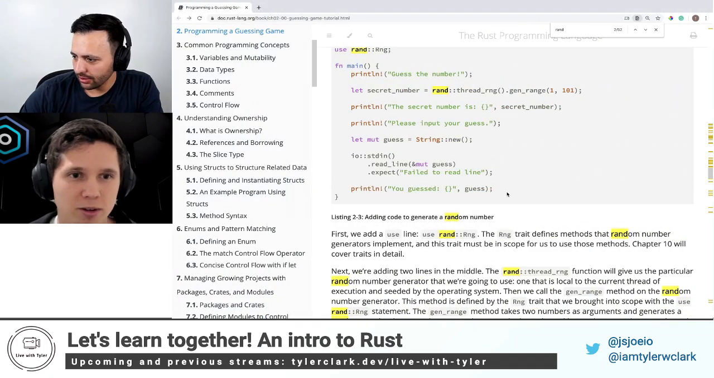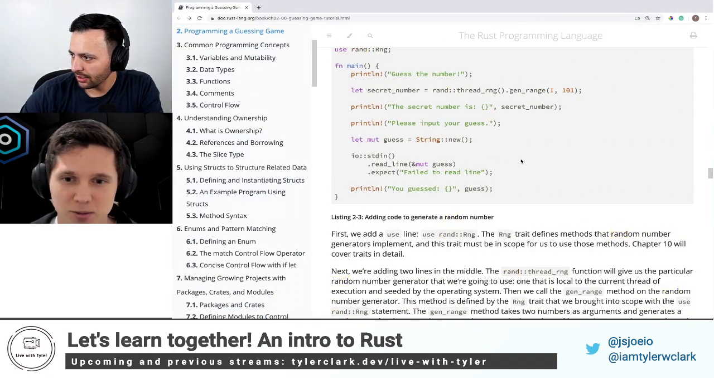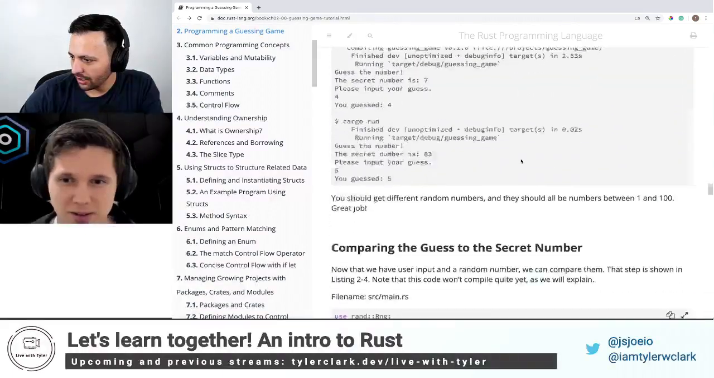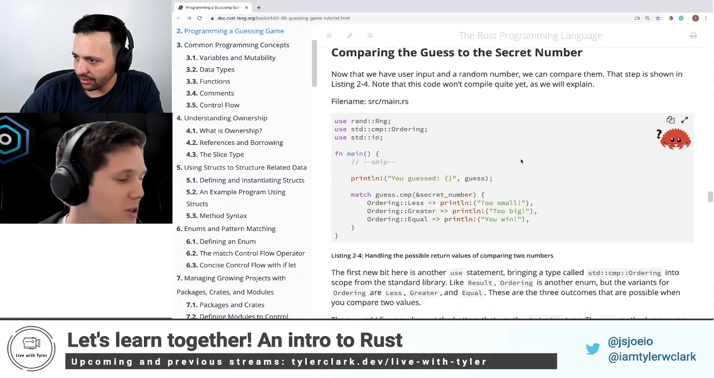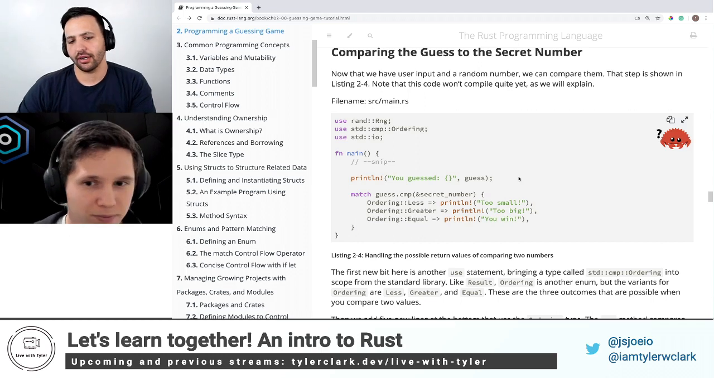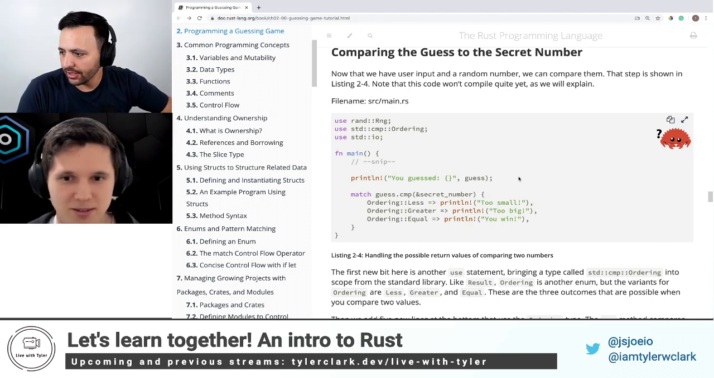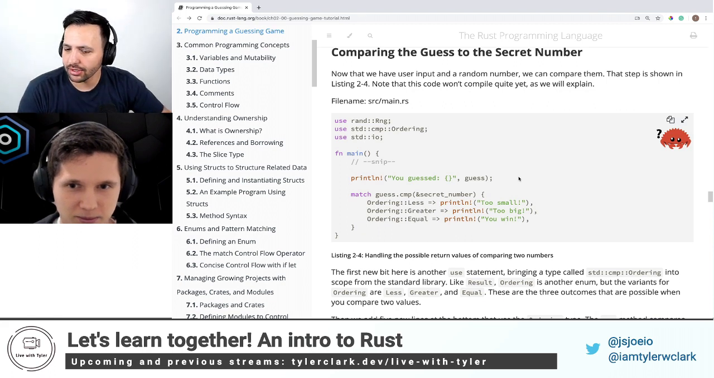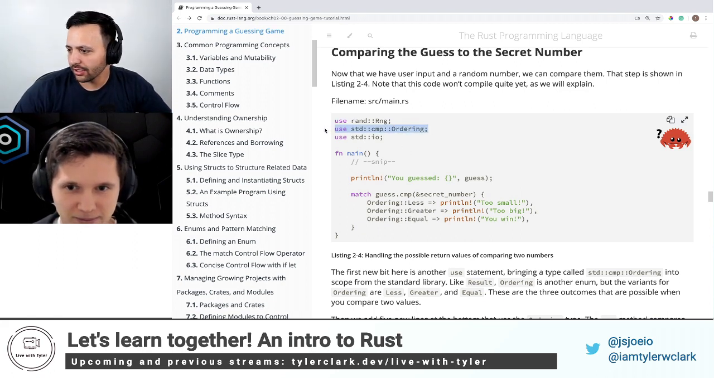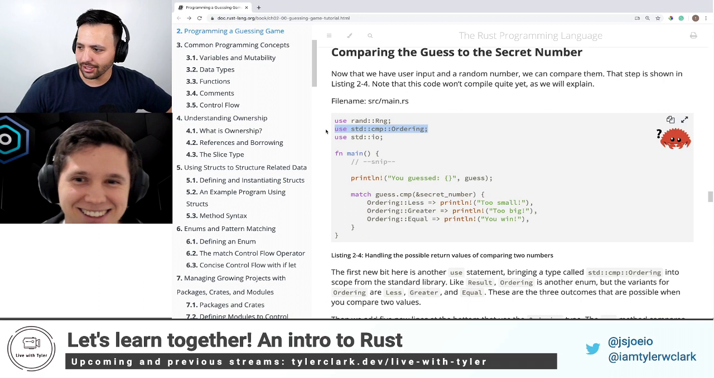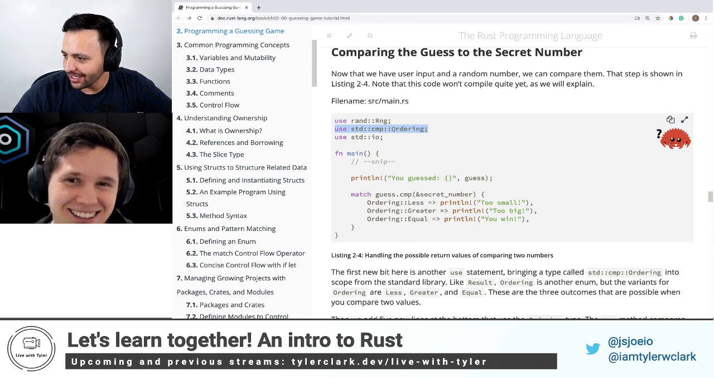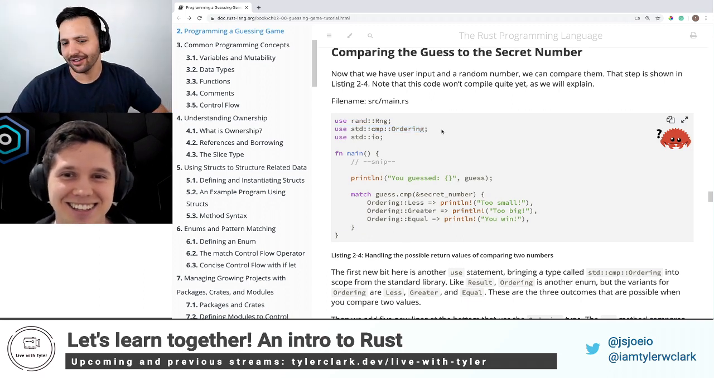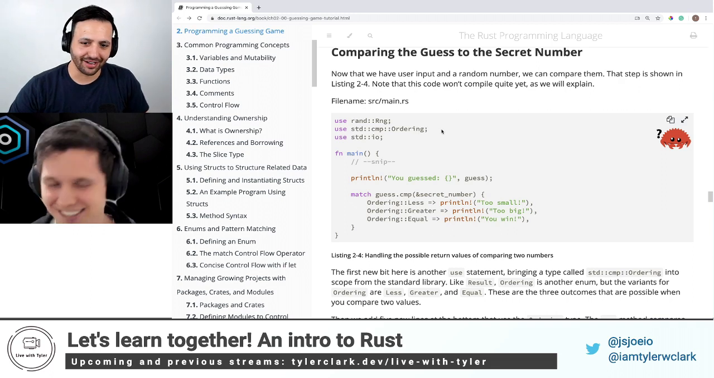Sweet. Okay. So we have our secret number, we have our guess. What's next? Next, comparing the guess to the secret. So we got our two numbers, now we need to compare them. Looks like we're bringing in something else, and this one's got a double colon too. We got std, cmp, Ordering. Why don't you walk us through this part?